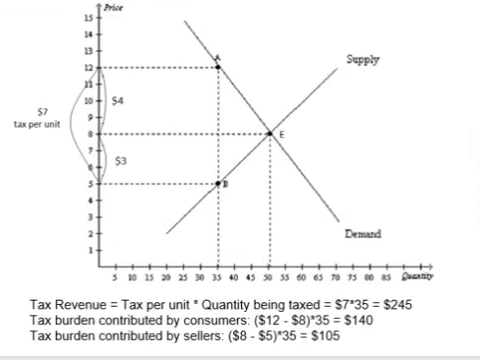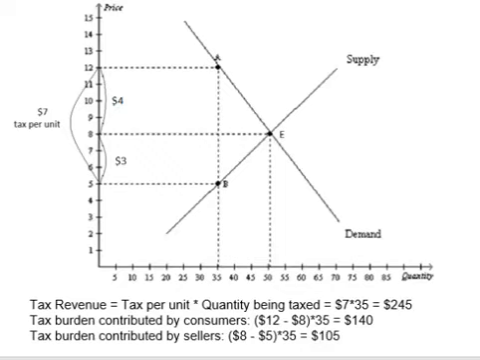First of all, the distance between points A and B is 12 minus 5 equals $7. That means the tax per burger is $7. Let's ignore how ridiculously high this tax is on a burger and just focus on practicing tax incidence here. Because of the tax, burger price increases from $8 to $12 for consumers. Consumers now have to pay up to $12 for a burger. So the price has gone up by $4 per burger for consumers.